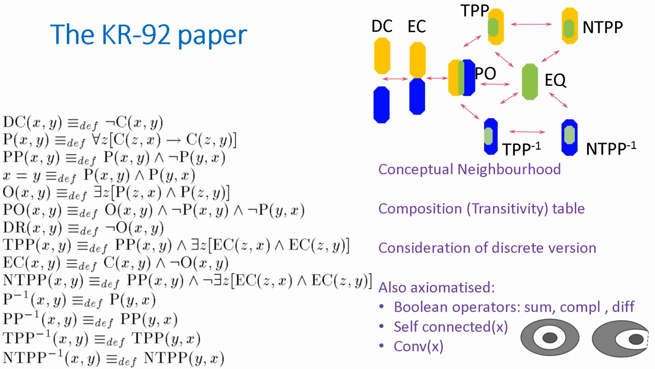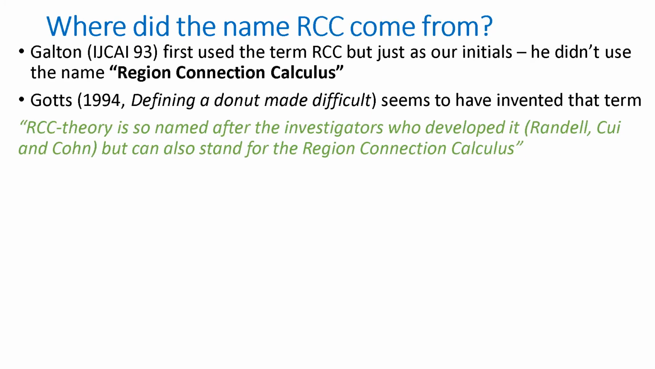We also axiomatized Boolean operators: sum, complement, difference. We defined how to use those to define a notion of whether a region is one piece or self-connected. And we also axiomatized another relationship, convex hull, and that enabled us to distinguish configurations such as you see at the bottom right of this slide.